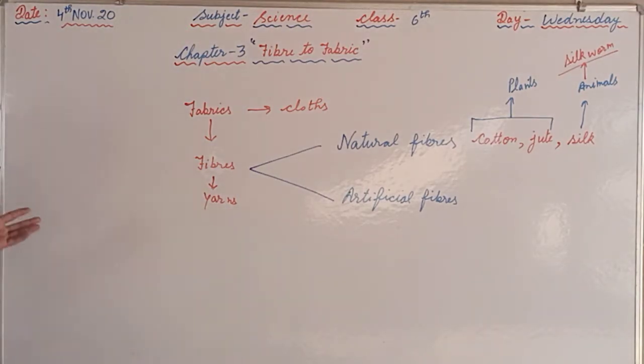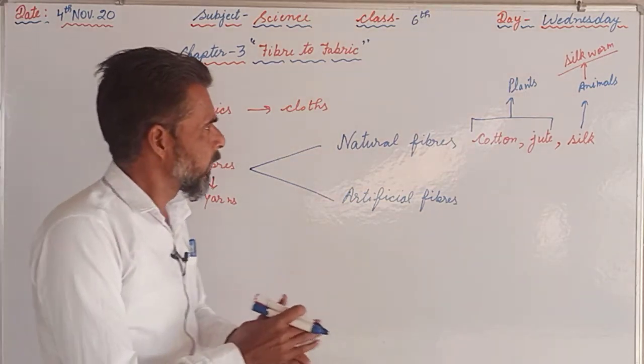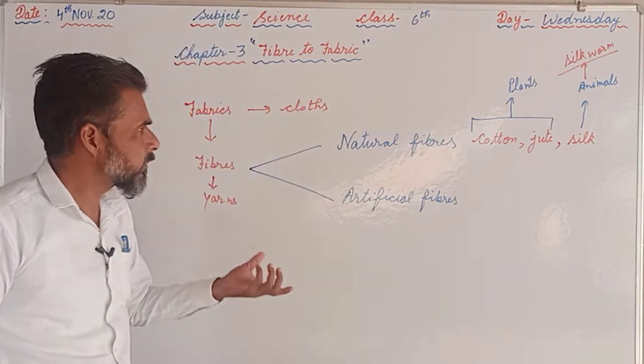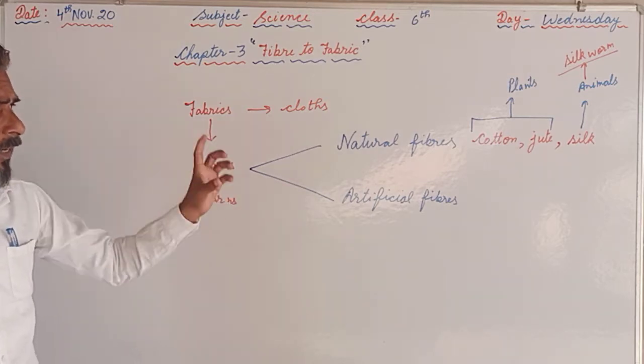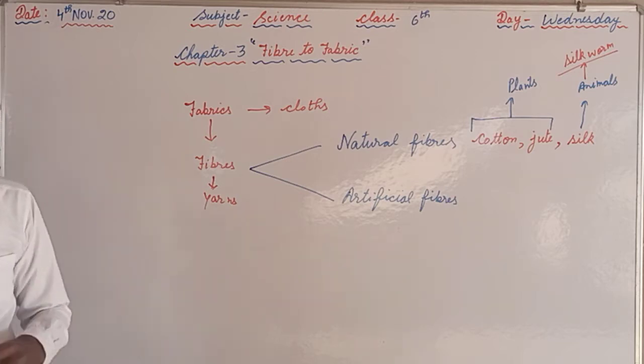So the natural fibers we are getting either from plants or from animals. From the plants we are getting cotton and jute, and from the animals we are getting silk. Silk we are getting from the silkworm.